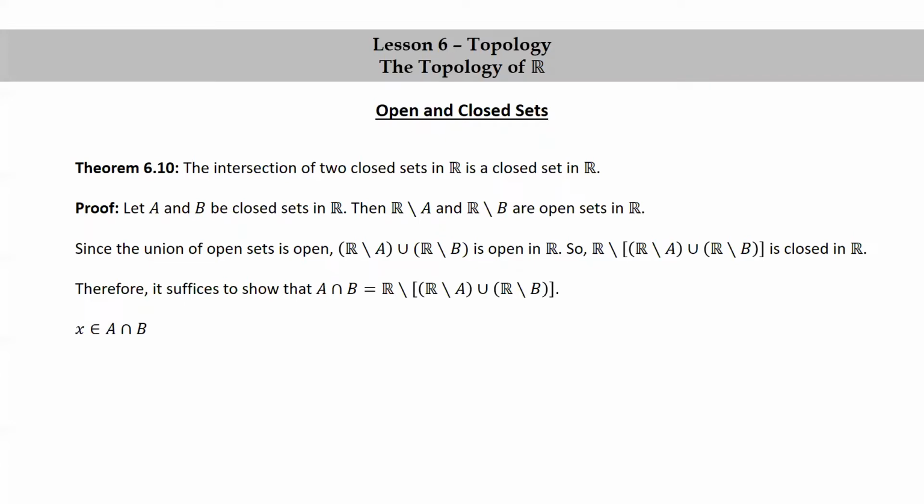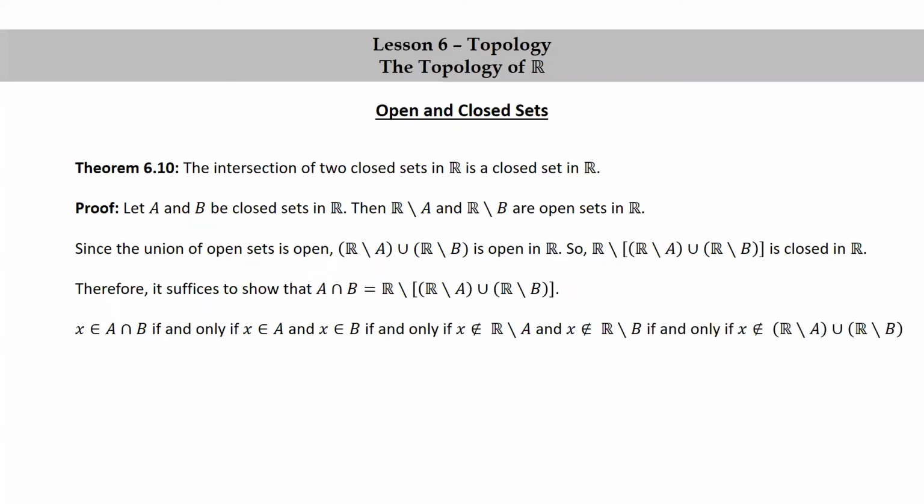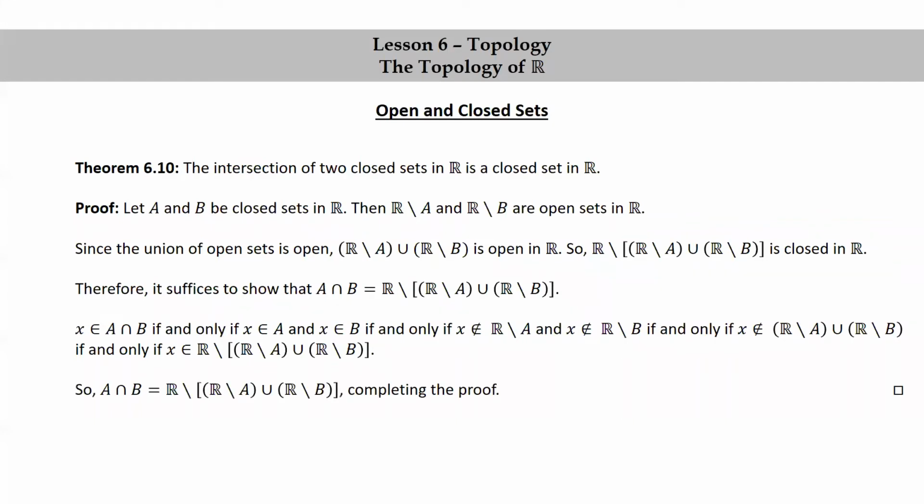We're going to do this with a sequence of if and only ifs. x is in the set on the left, A intersect B, if and only if x is in A and x is in B, if and only if x is not in the complement of A and x is not in the complement of B, if and only if x is not in the union of these complements, if and only if x is in the complement of that whole set, R minus (R minus A union R minus B). Okay, so we just showed that A intersect B is equal to that set, completing the proof.